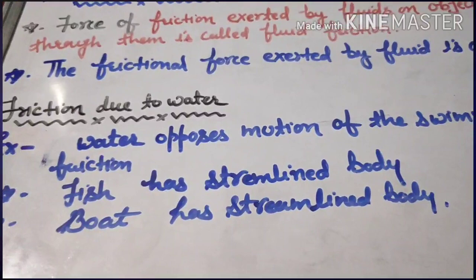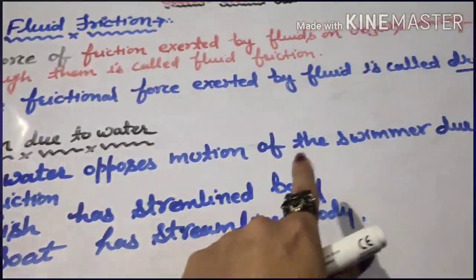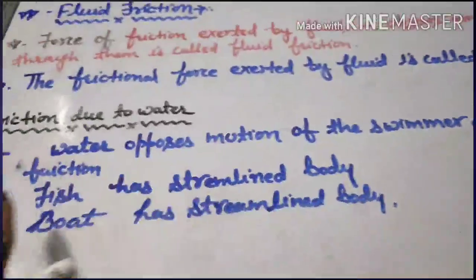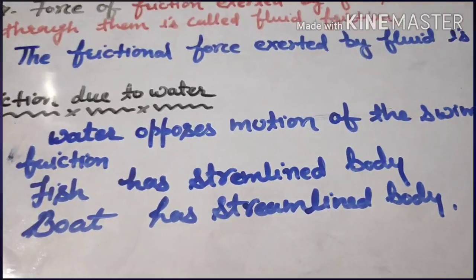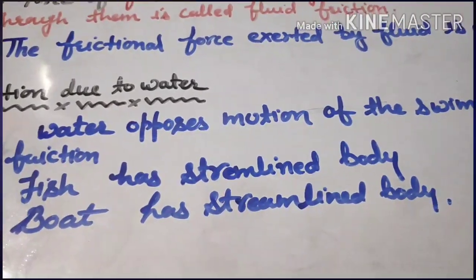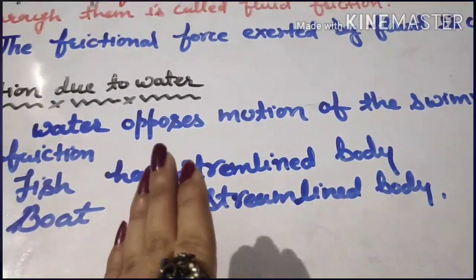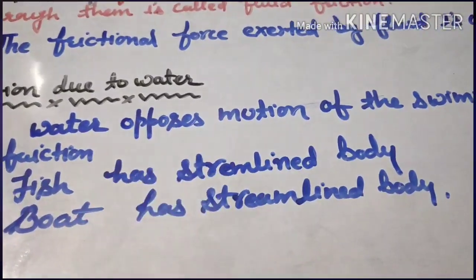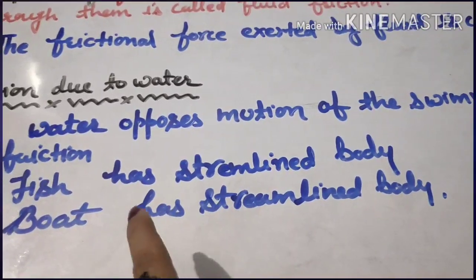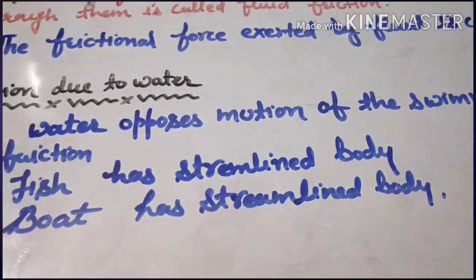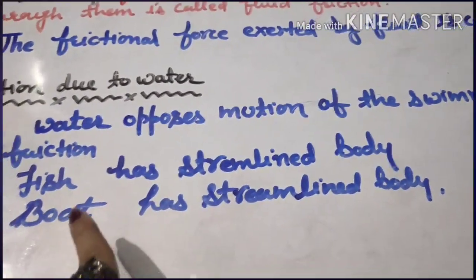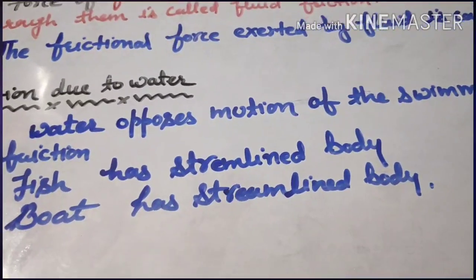Now let's look at some examples of friction due to water. Water opposes the motion of the swimmer due to friction. When a person swims in water, the water opposes his motion. This is because water exerts a force of friction on the swimmer in the direction opposite to his motion. Next, fish have a streamlined body.